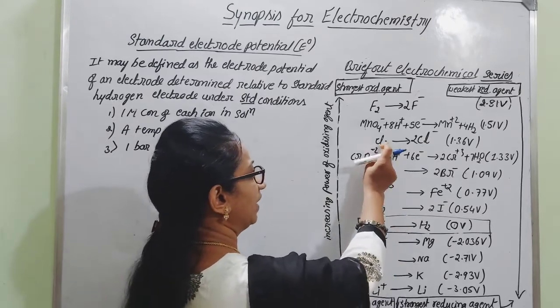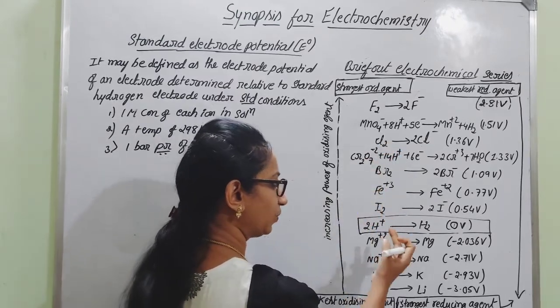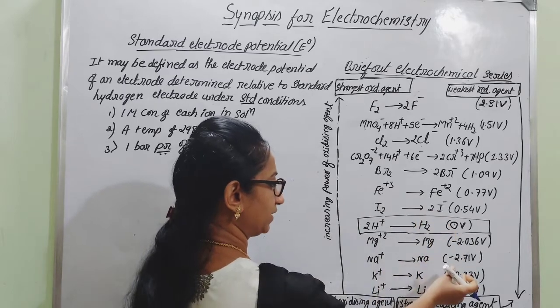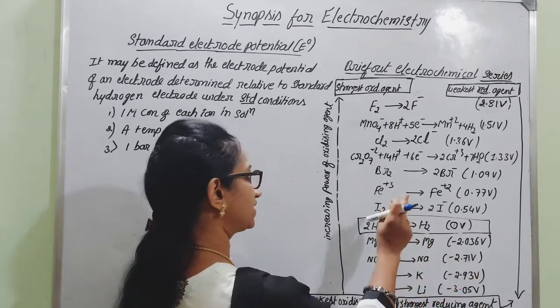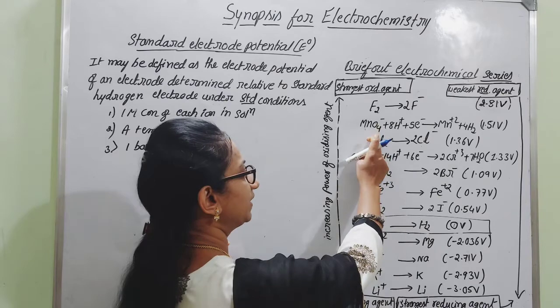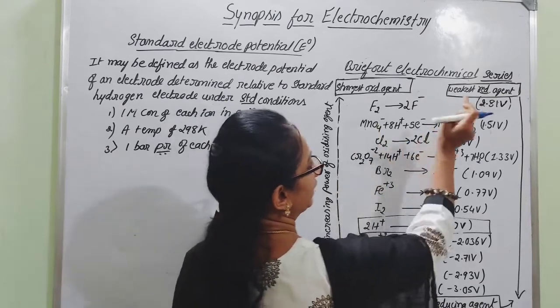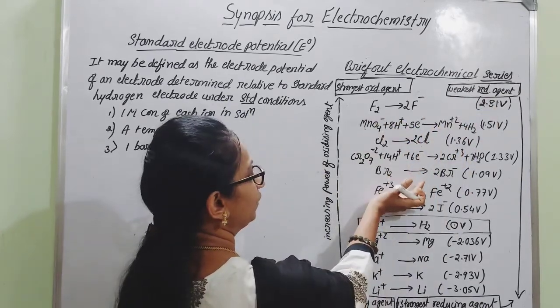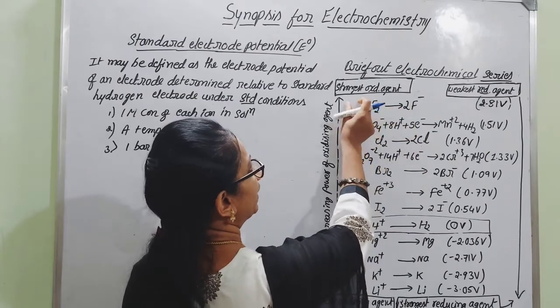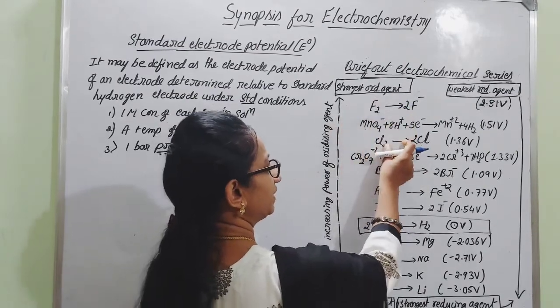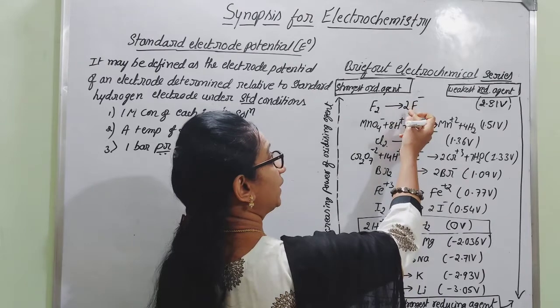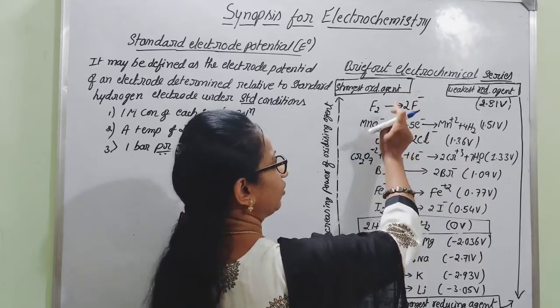The ions or elements which undergo easy reduction can be considered good oxidizing agents, but weak reducing agents. Hence, if you move in the upward direction, they act as strong oxidizing agents because they themselves can easily undergo reduction rather than oxidation.